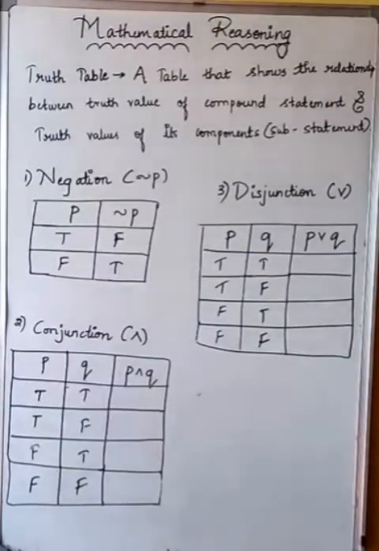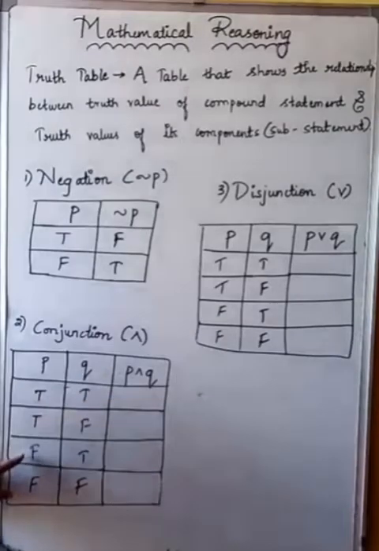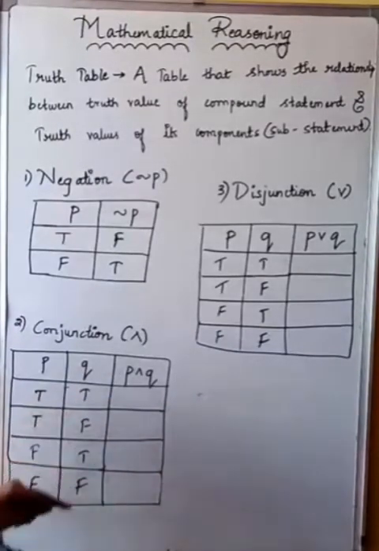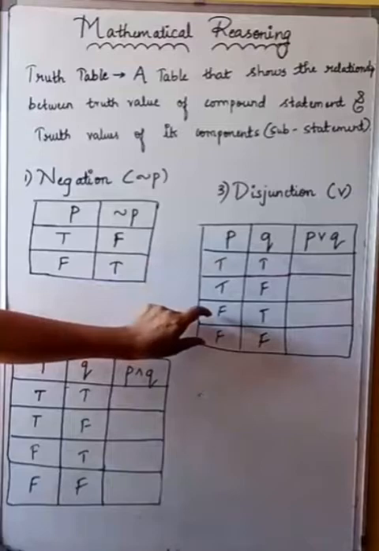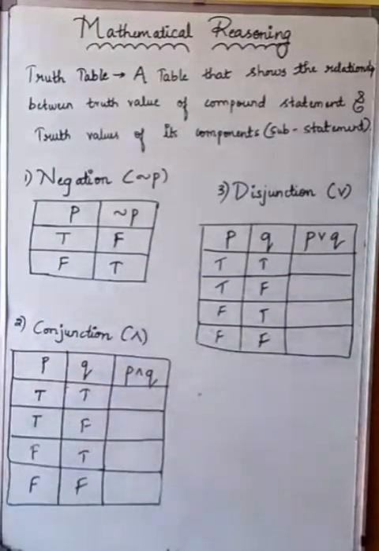Here, the main important thing is that we need to find out the output. I have written both the component statements. In both the component statements, what is the common thing? Here two are true, two are false. Here, true, false, true, false. Same case: both true, both false, true, false, true, false. It applies throughout for all: if-then, if and only if also. Is it clear? For P and Q component statements, you are always going to write it in this format. It is the same as tossing a coin.